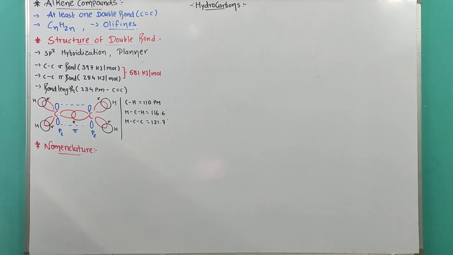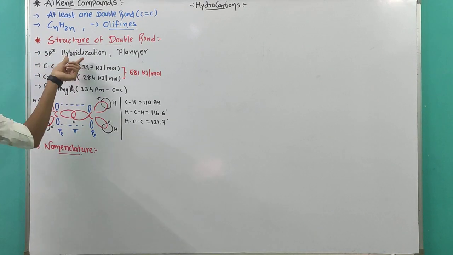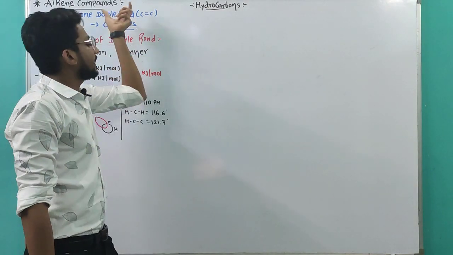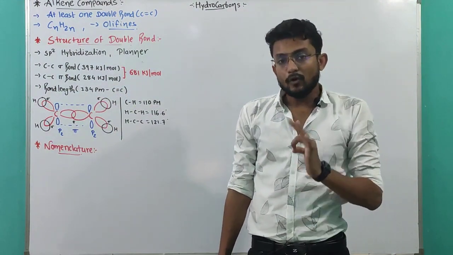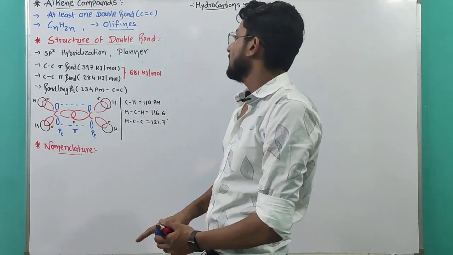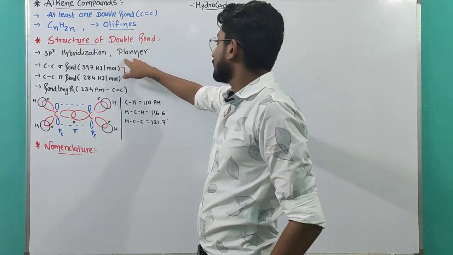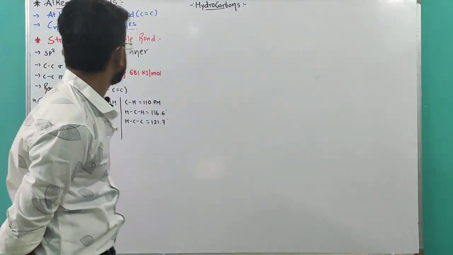Now let's discuss the double bond nature, the structure. What is included in the double bond? First of all, there is sp2 hybridization available in the alkene compound. Because of sp2 hybridization, the structure of the alkene compound will be planar. For this case, ethylene, a trigonal planar structure will be there.